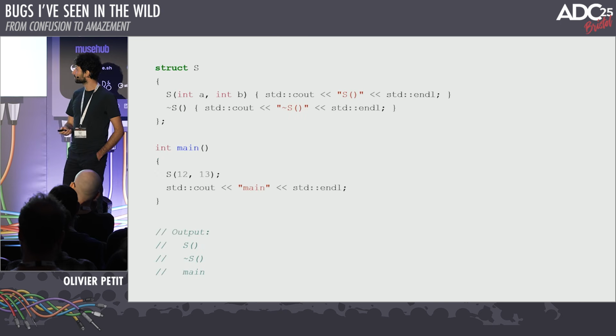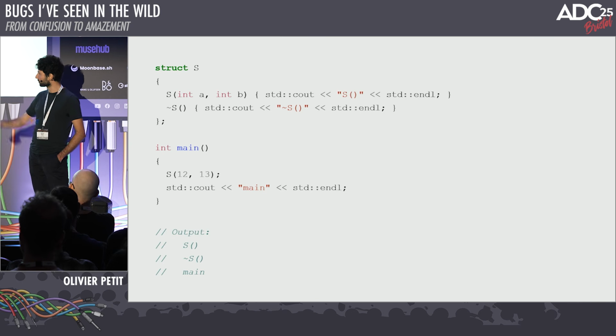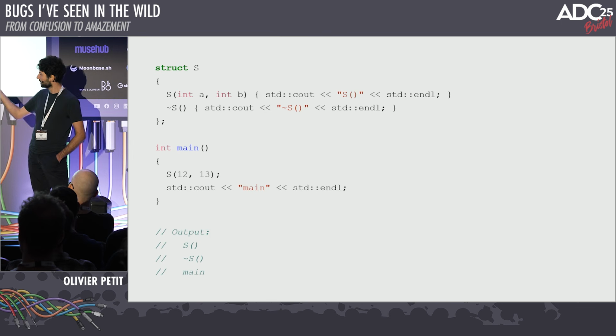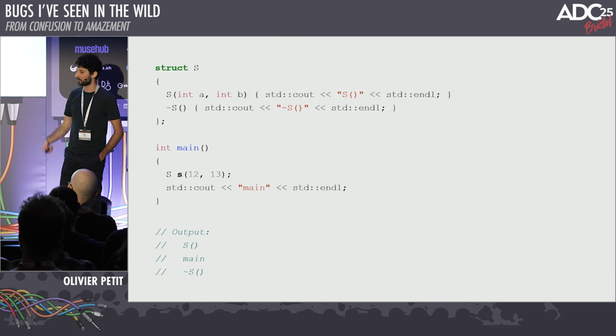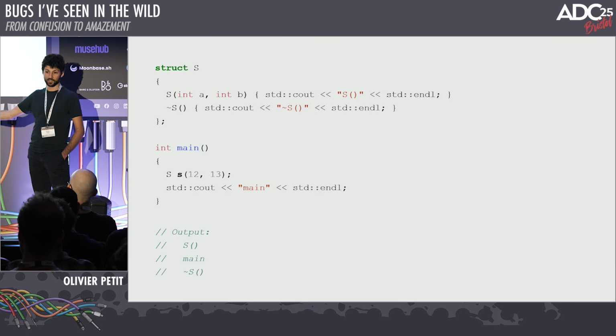So when you do this, we can validate this with a simple object like this. Same kind of API, right? Two parameters, and when you do this, you just call the constructor. It's an unnamed temporary, so it immediately goes out of scope. So you get constructor, then destructor, and then the thing you wanted to protect. So it doesn't achieve what you wanted to achieve. And the way to do it is you need to give it a name. And once it has a name, then it goes out of scope at the end of the scope, and then you get the result that you want.